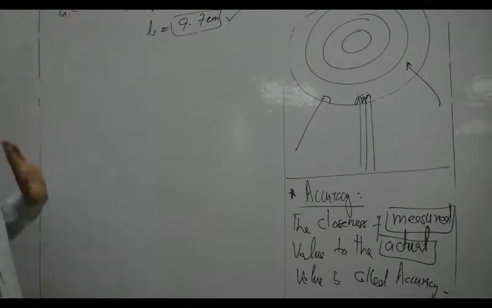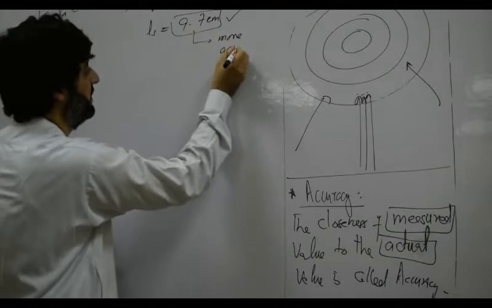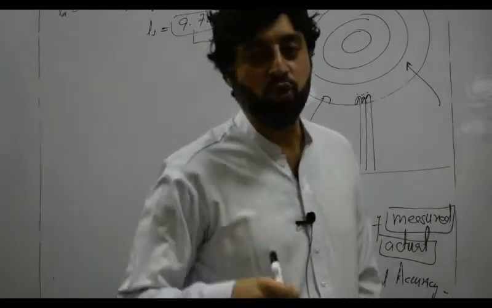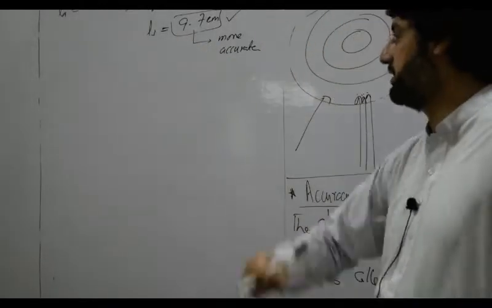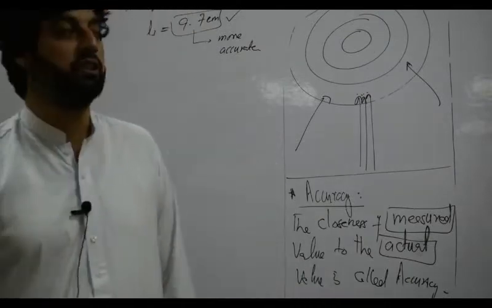So it means that 9.7 is more accurate. A measured value which is more close to the actual will be more accurate. So 9.7 centimeter is more accurate to the actual value. So this is more accuracy.